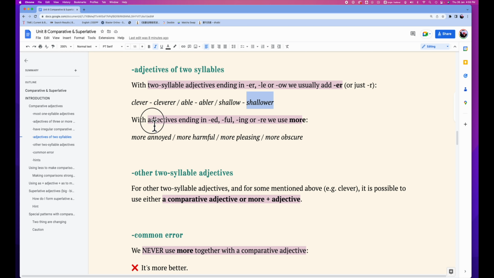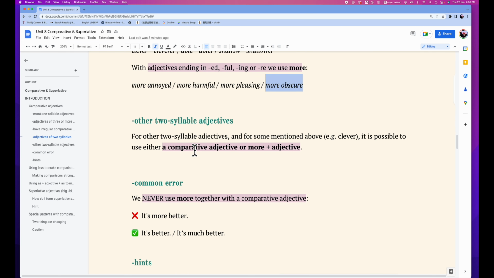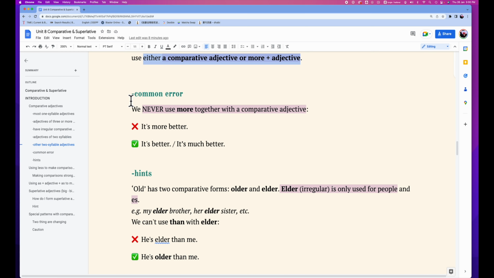But adjectives ending in ed, ful, ing, or re, we use more: more annoyed, more harmful, more pleasant, more obscure. For other two syllable adjectives, and for some mentioned above, it is possible to use either a comparative adjective or more plus the adjective.